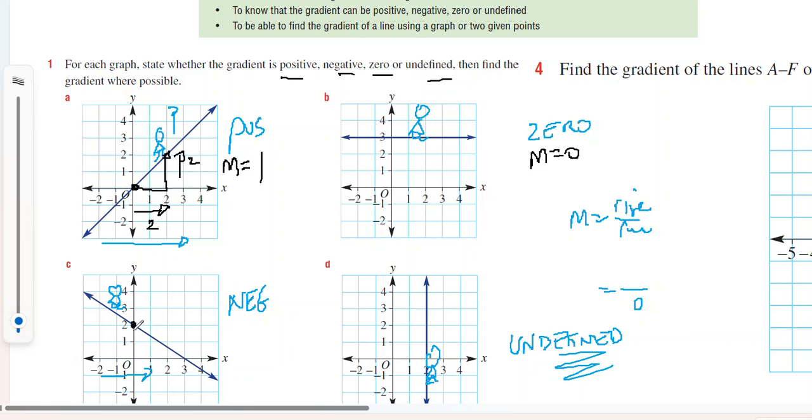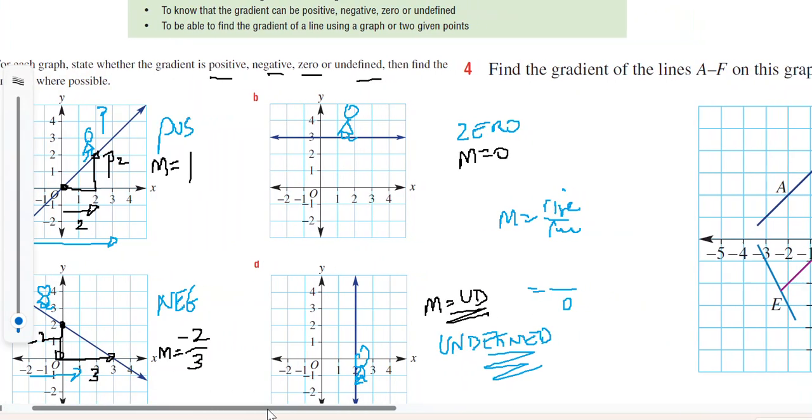For the negative one, I'm going to go down 2 and across 3. Therefore, negative 2 on 3 is the gradient. And my gradient in this case is undefined. It doesn't exist. So that's question number 1.